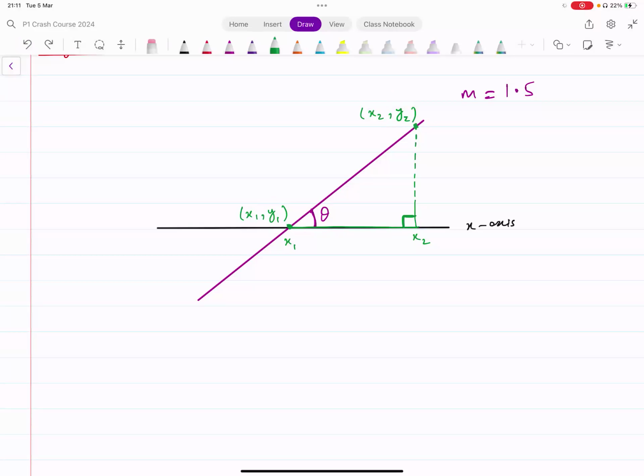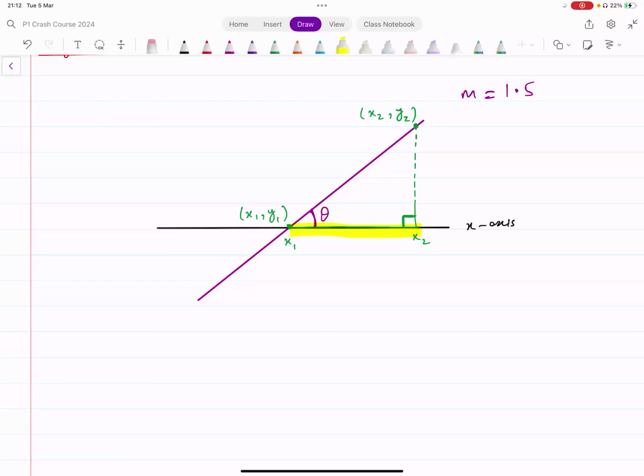Can we write down the lengths of these two sides? Can we write down these lengths? Anyone? What are these lengths going to be? Sir, through the formula of triangle area. No, in terms of x1 and x2, can I write down the length of this side, the horizontal side?